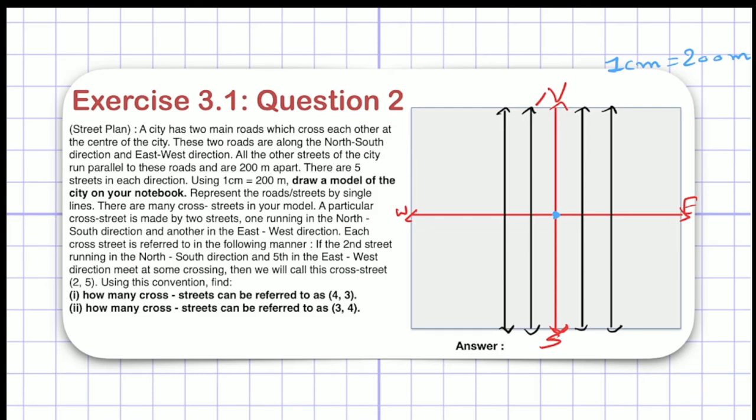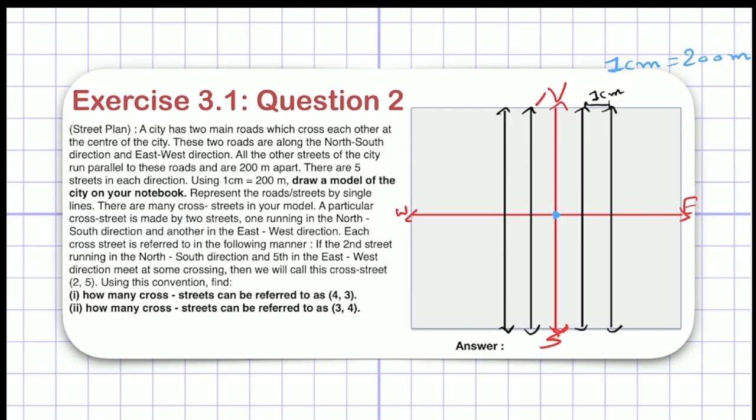Now there is a 200 meter distance between 2 roads. So in your notebook or in your drawing of your model, you have to take care of that. The distance between these 2 roads must be 1 centimeter in our model, right? The distance between these 2 roads will be 1 centimeter for our model, and the distance between all the roads will be 1 centimeter, right?